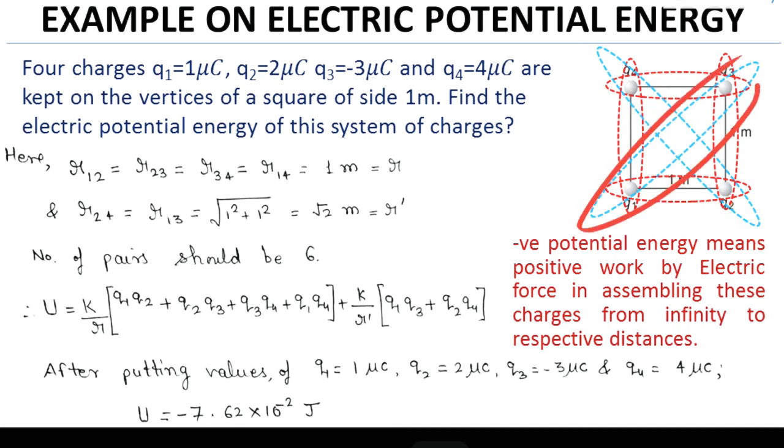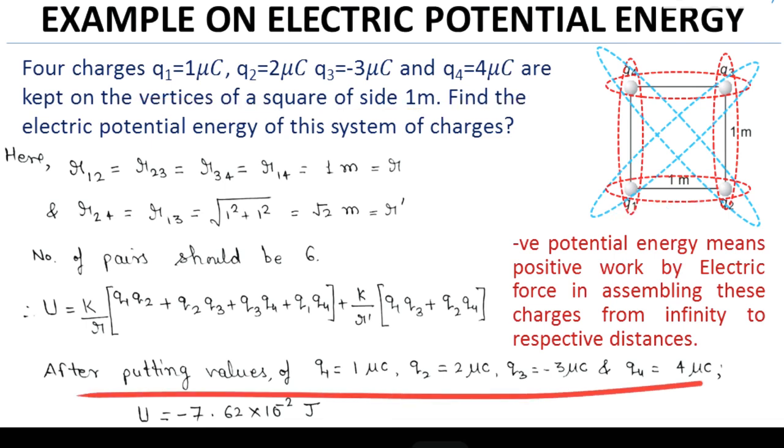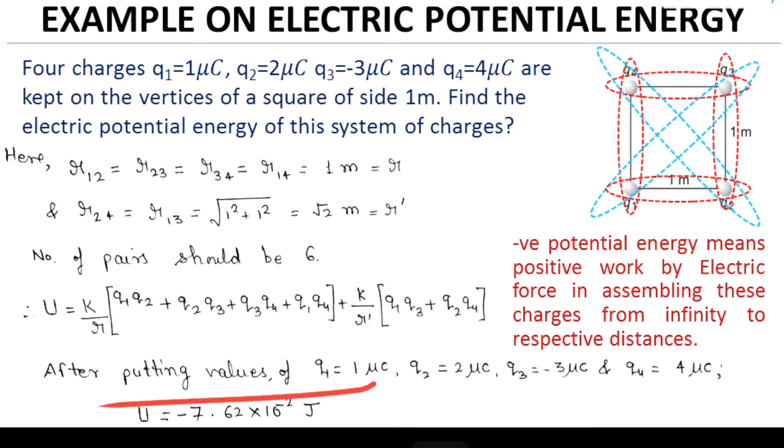Put the values of charges and the separation. After solving, you will get your answer, which will be equal to minus 7.62 into 10 to the power minus 2 joule. So what does the minus sign signify here? The negative potential energy means positive work by the electric force in assembling these charges from infinity to their respective distances. I have already discussed it.